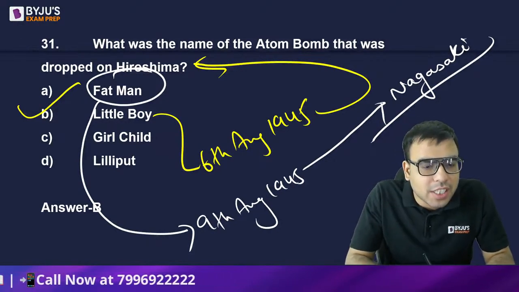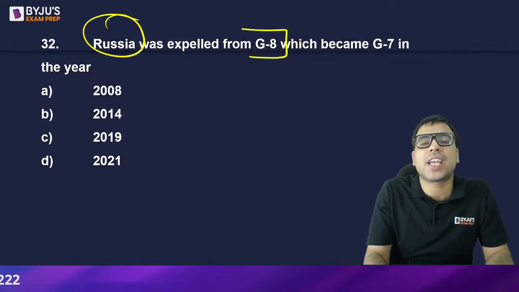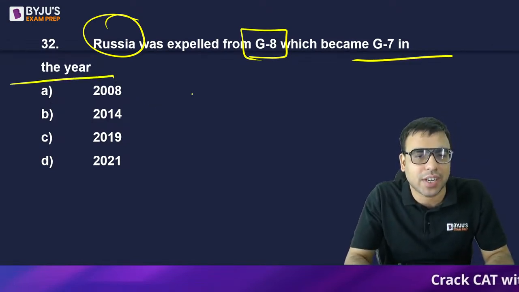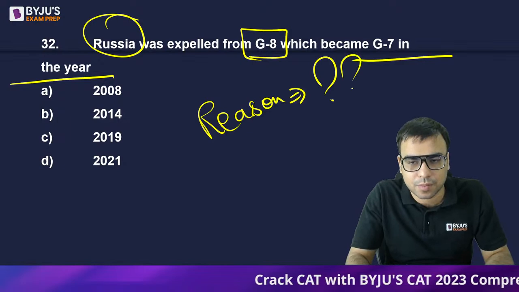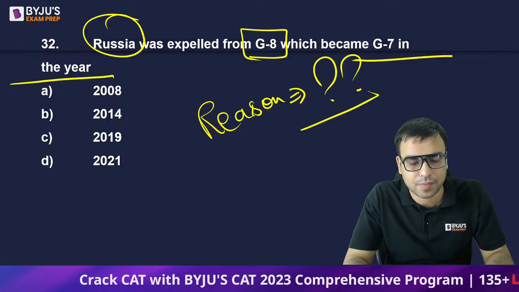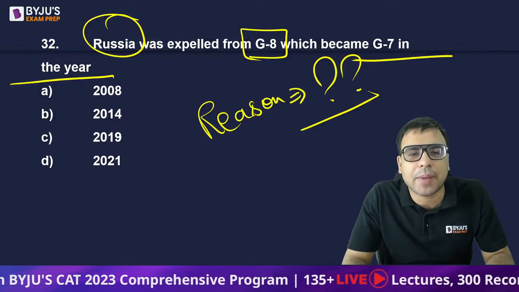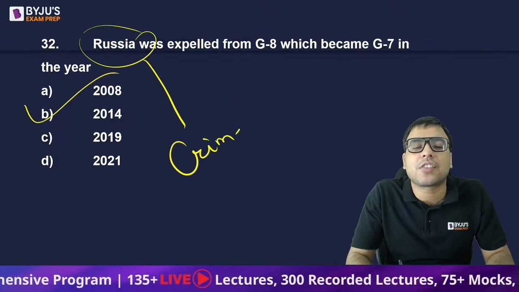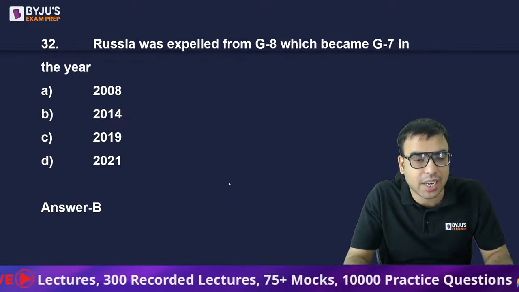You should be knowing these facts because these things are in the news, so they can be asked. Russia was expelled from the G8, which became the G7, in the year 2008, 2014, 2019, or 2021? And can anyone tell me the reason why Russia was expelled? I'm waiting for it. So earlier it was the G8, Russia was expelled, and it became the G7 in 2014. Why? Because Russia captured Crimea, which was a part of Ukraine. So B is the right answer. Yes, Sujanda, Alauddin, Happy, you all are right.